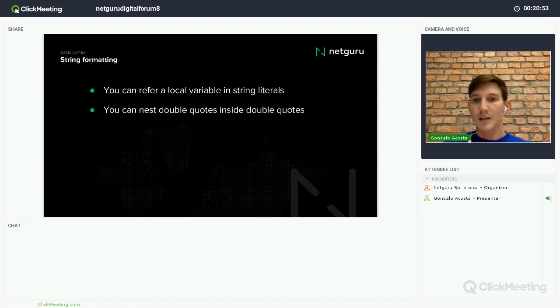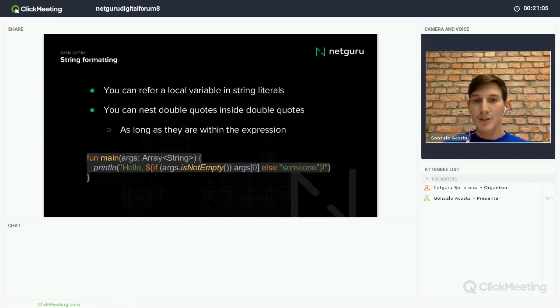Also, you can nest double quotes inside double quotes. We'll see an example. As long as they are, of course, within the expression, what I mean by expression is inside the curly braces. For example, here I'm printing something, and if you see, this one also has double quotes, but it's inside the expression, so I can do that.